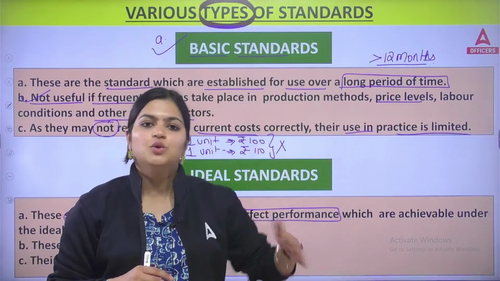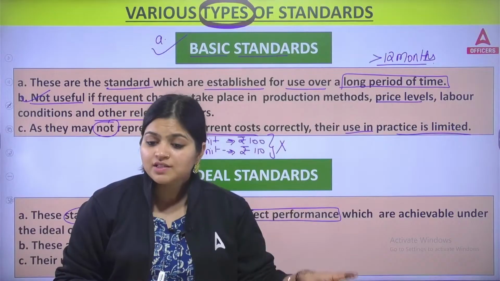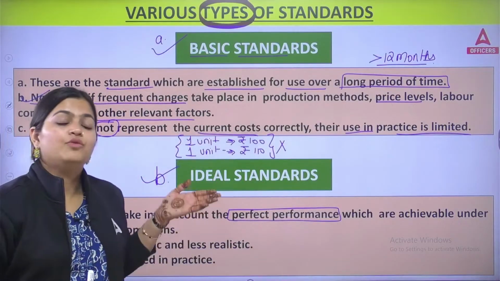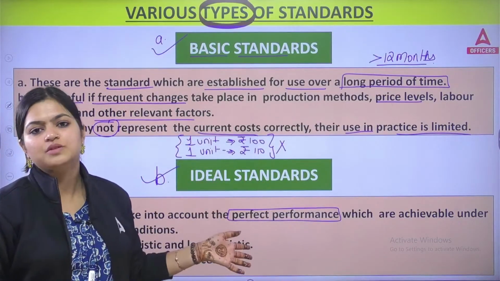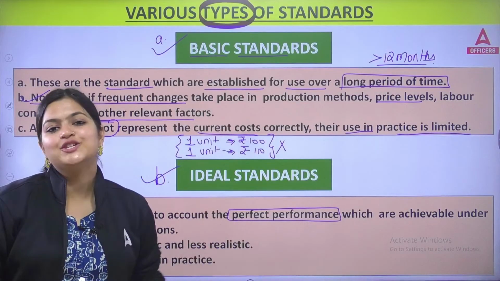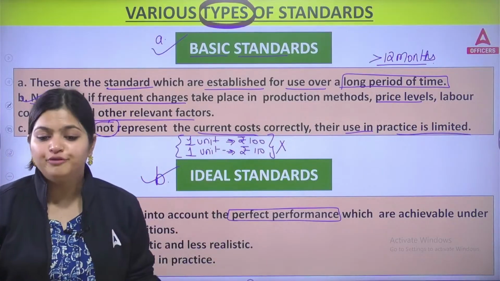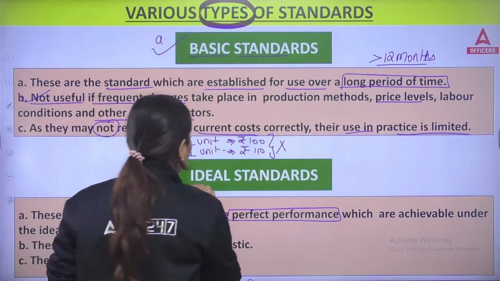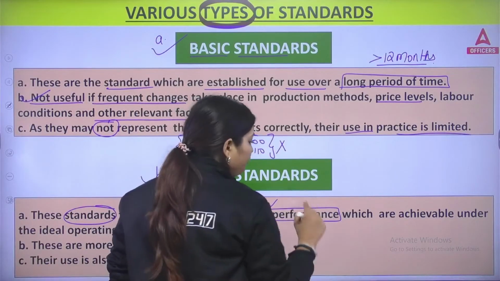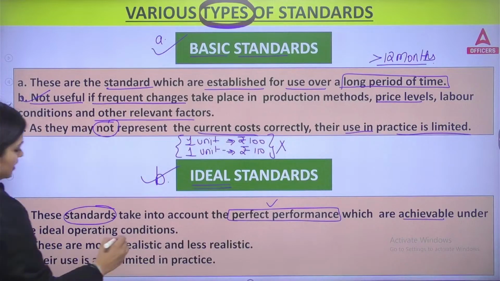This is why this standard is not in use, because management thinks everything is going to be in a perfect performance manner. So these are ideal standards, perfect performance, which are achievable under ideal operating conditions.